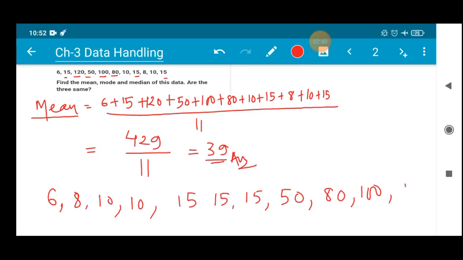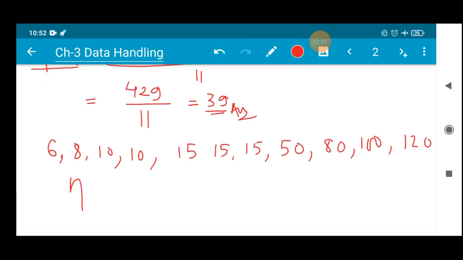then 120. Now do you have 11 observations? Just see: 1 2 3 4 5 6 7 8 9 10 11. Yes, absolutely, it is 11. So what is this 11? The n value is our 11. The number of observations is 11.